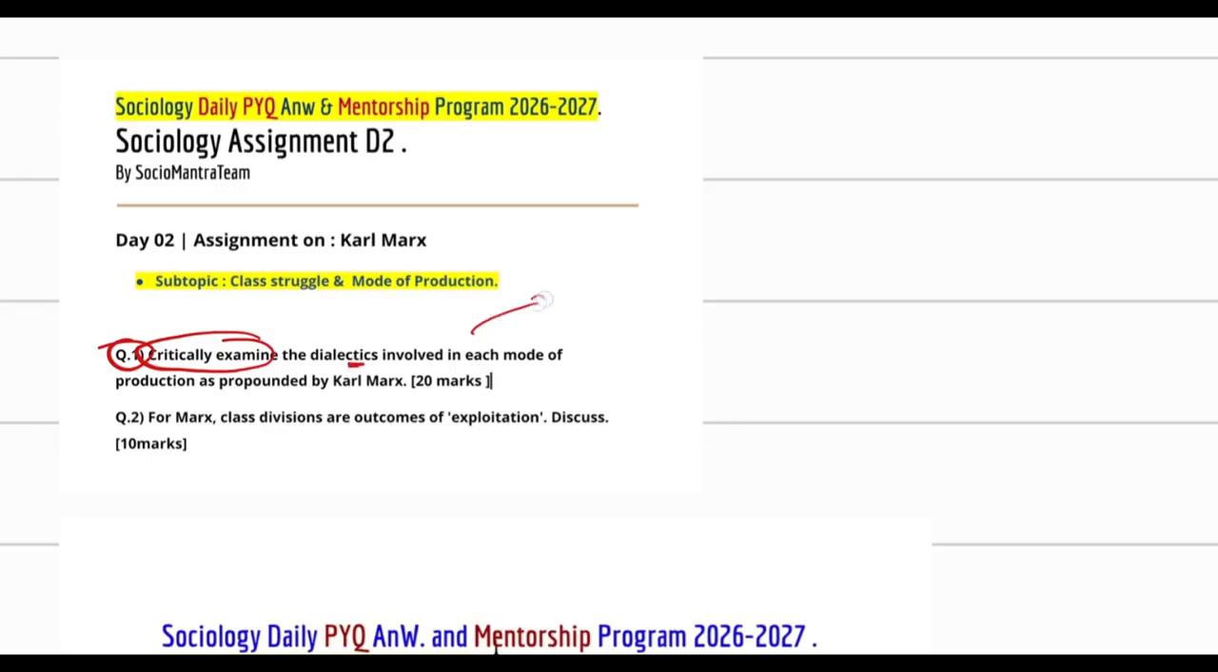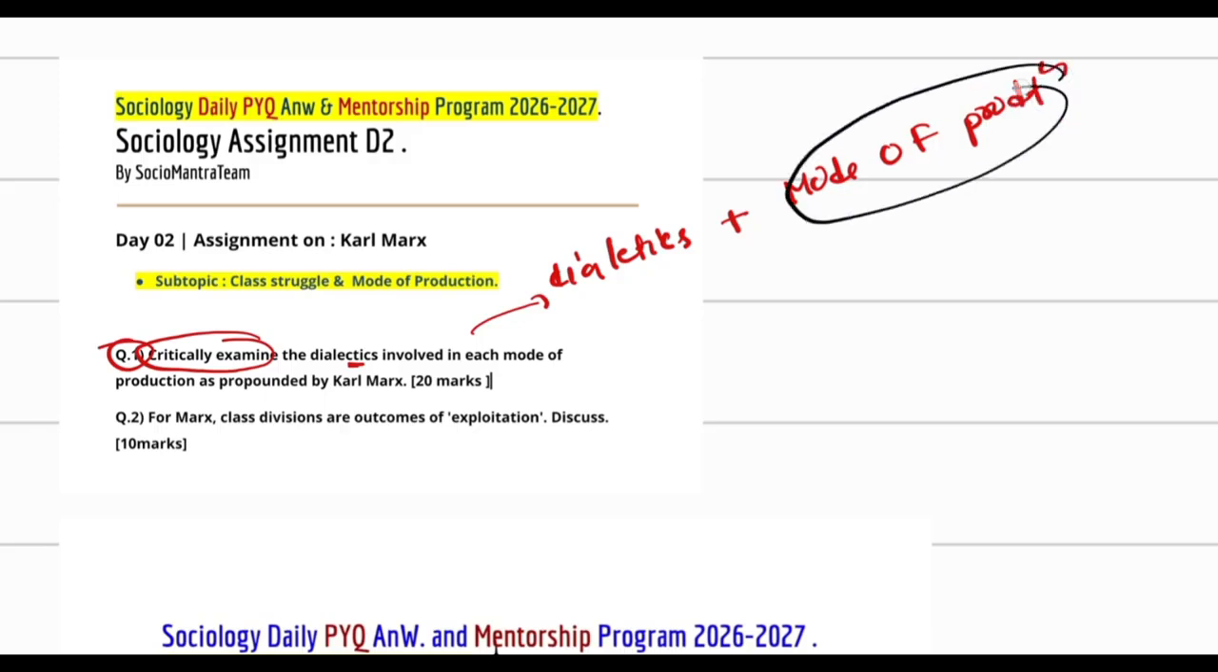First of all, there are two terminologies here: your dialectics, and the other part, your mode of production. Right? These are the two terminologies mentioned here. Now you have to establish the relation. What is the dialectics here? What is the mode of production? For example, you have read in your basic notes what the mode of production is. Mode of production is the cause, or you can say the economic base, and he explained how society changes.